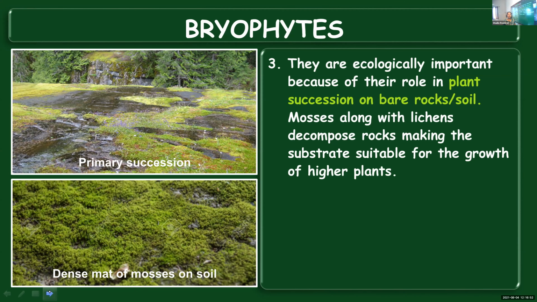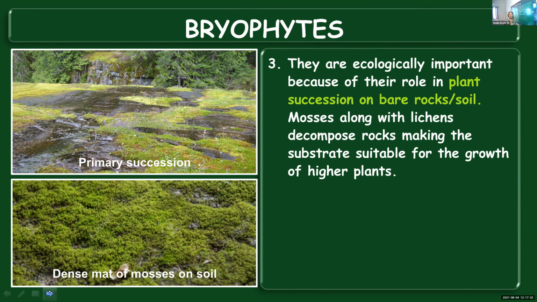So in the beginning itself, when the land is just rocky or covered with soil, you will not find any higher plants or tall trees. You cannot find them growing in this particular area because the conditions, or maybe the soil nutrients, are lacking. Enough soil is not there, just covered with rocks. In such a case, when these mosses and lichens start growing there, they can help in weathering of rocks, but not within a day or two. It's a gradual, slow process. But over the years, they'll make that substratum suitable even for the growth of higher plants.